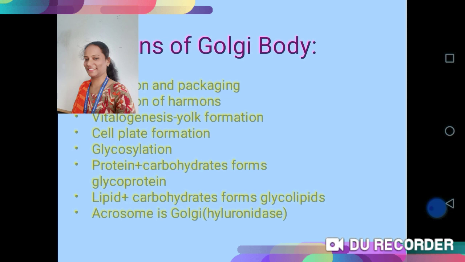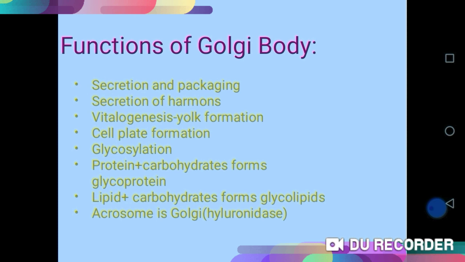It is also involved in glycosylation. The glycosylation process means the addition of carbohydrate to proteins and lipids. During the glycosylation process, glycoproteins and glycolipids are formed with the help of carbohydrate and protein and lipids. That means during glycosylation, the Golgi apparatus helps in the formation of glycoproteins and glycolipids. It is also involved in the formation of lysosomes.